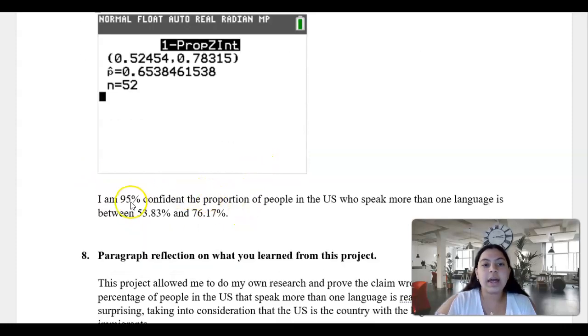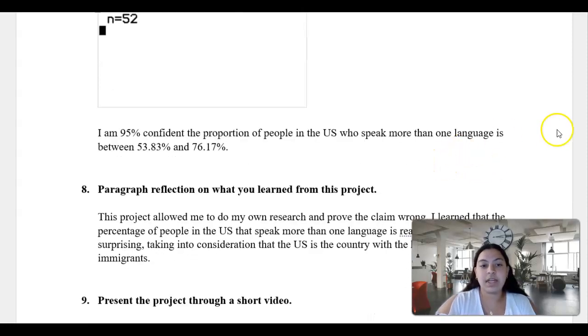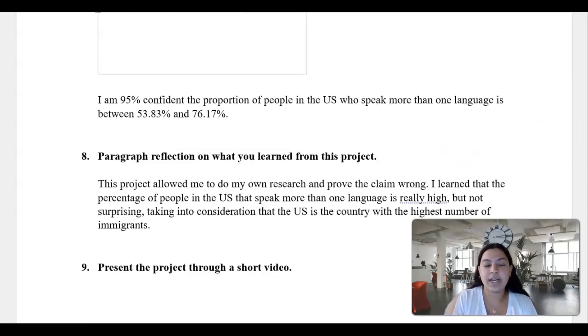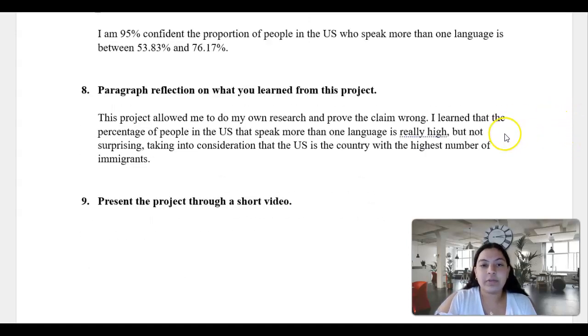So we can say that we are 95% confident that the proportion of people in the US who speak more than one language is between 55.83% and 76.17%, which is greater than 21.6%. That's what the claim said. So what did I learn with this project?